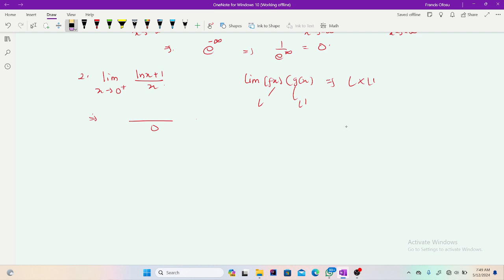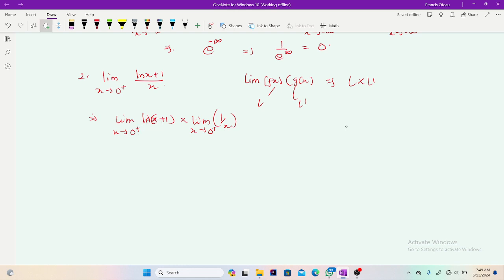So what do we do? As I said, we decompose this function into two. So you're going to have the limit as x approaches 0 positive of ln, the natural log of x plus 1, as a single limit, times the limit as x approaches 0 positive of 1 over x as another. So the product should give me the final limit. Okay, I hope you remember this.